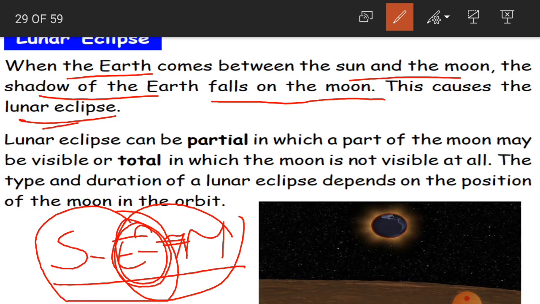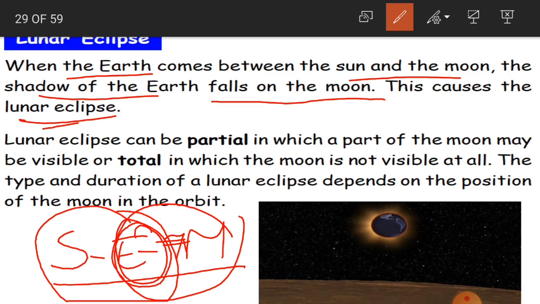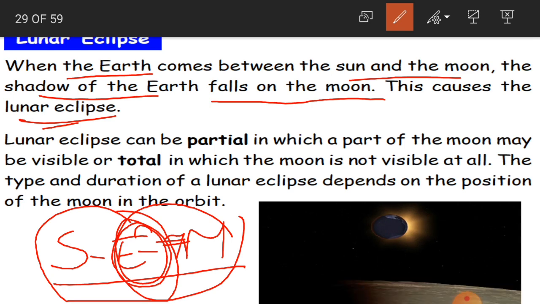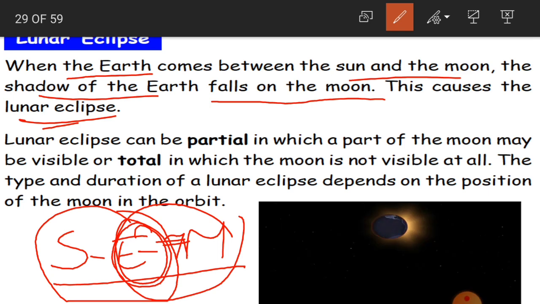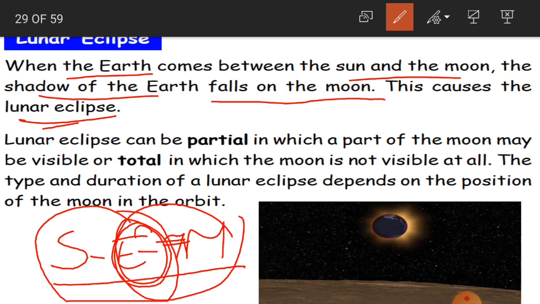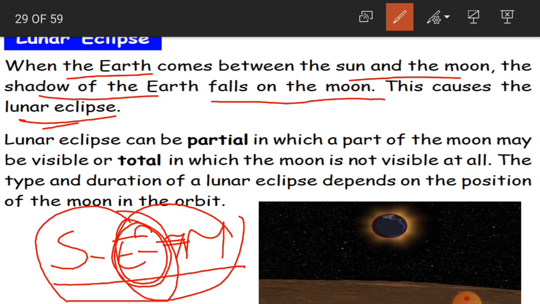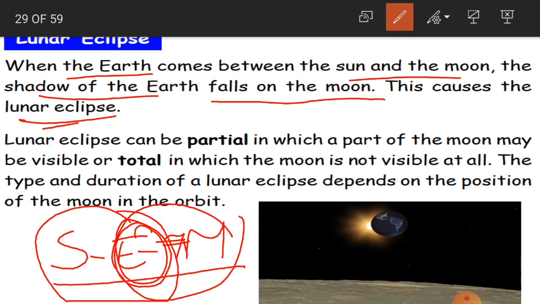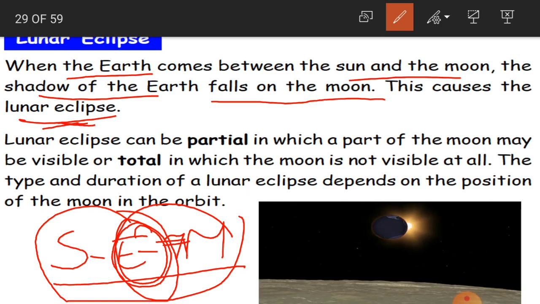See here, this is the earth. Behind the earth you have the sun, and in front of the earth you have the moon. The three are in a straight line here. Because the earth is covering the sunlight here, this lunar eclipse is possible.